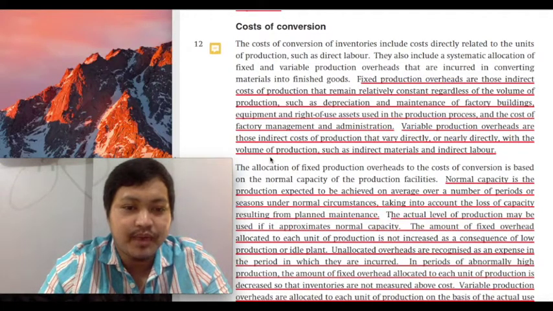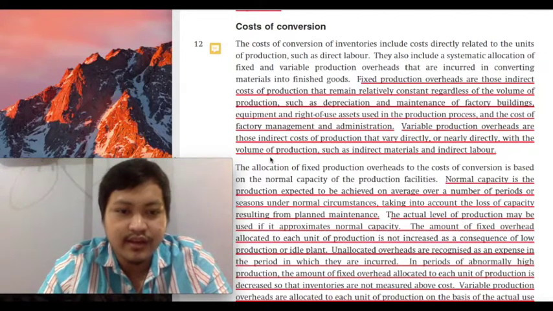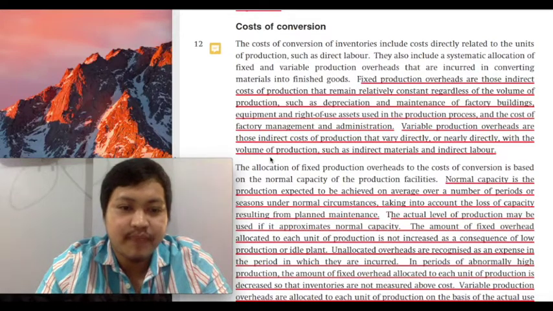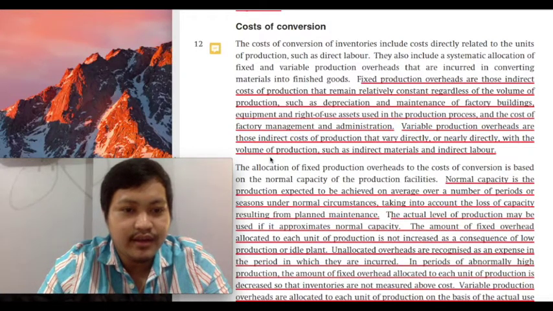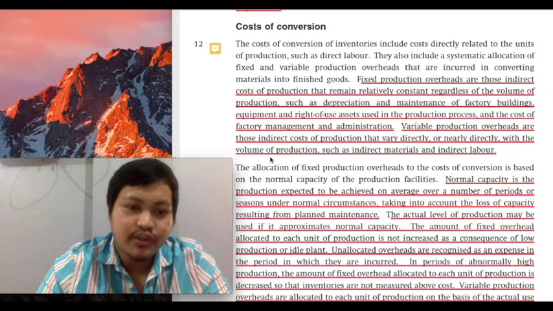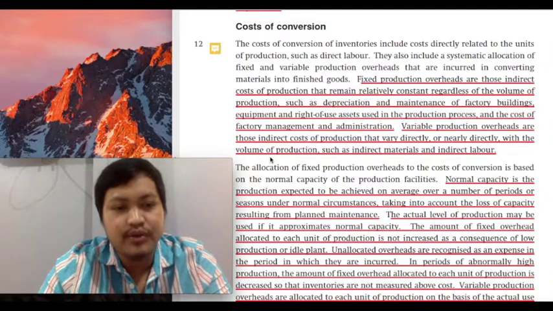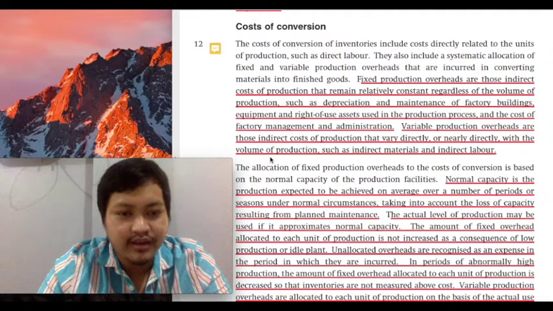When will your denominator be big? It would be big if the number of units produced is big. Because again, the formula to get your fixed overhead per unit is total fixed overhead divided by total number of units produced. The more units produced, the higher the denominator, therefore the lower the overhead per unit. But if your units produced, class, is low, then your denominator would be low, then your per unit fixed overhead would be high.